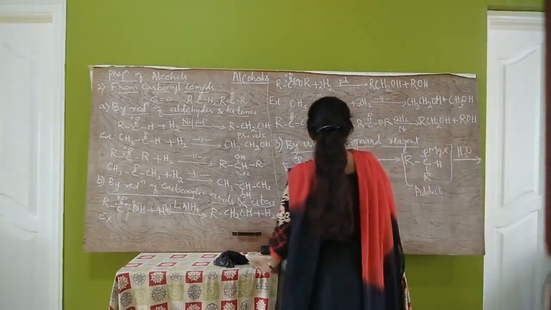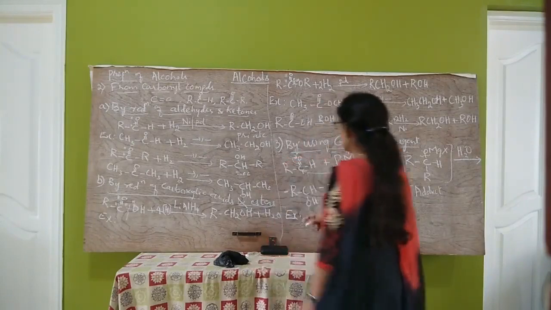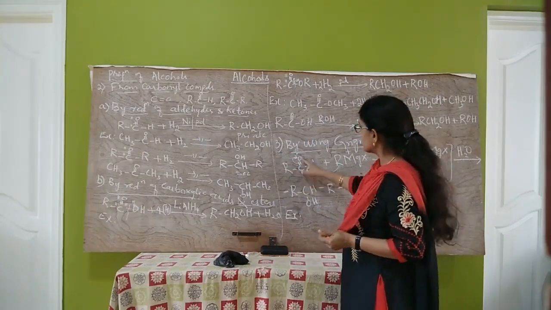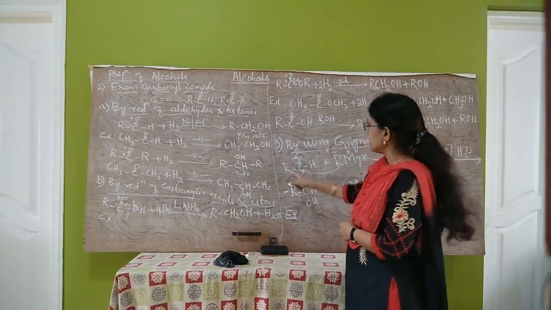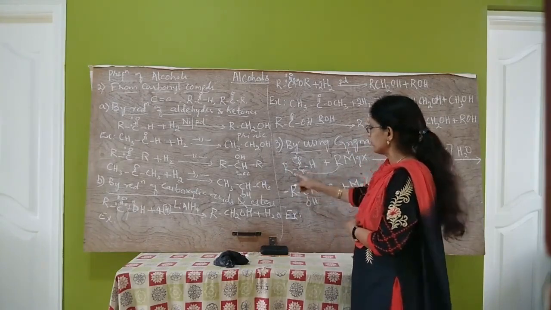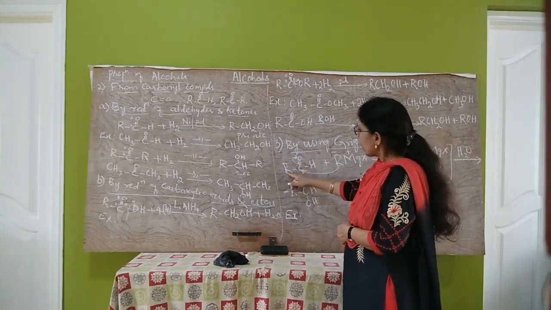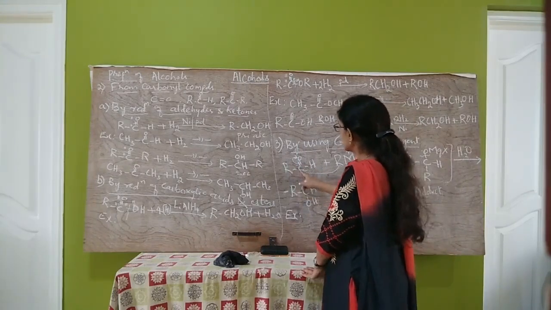So let us write one example. See here, aldehydes are RCHO. What is this R? R can be hydrogen or alkyl or aryl group. If it is H, what is that aldehyde?